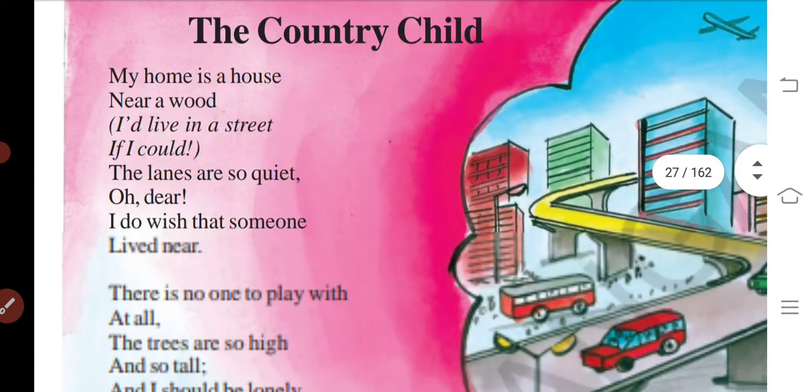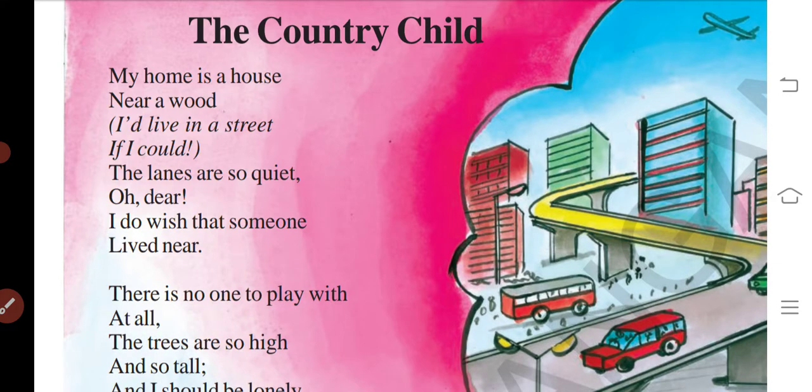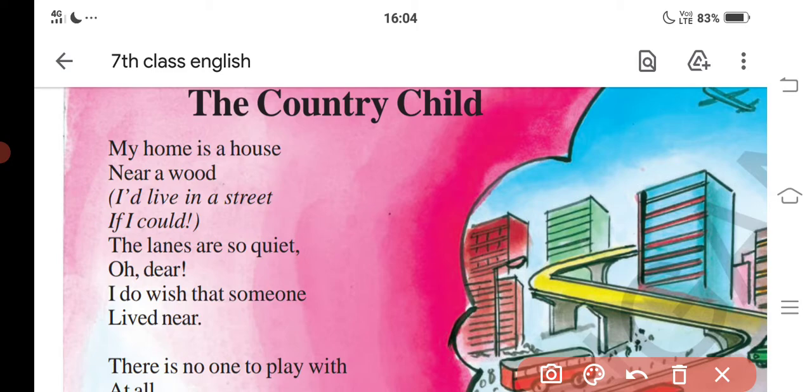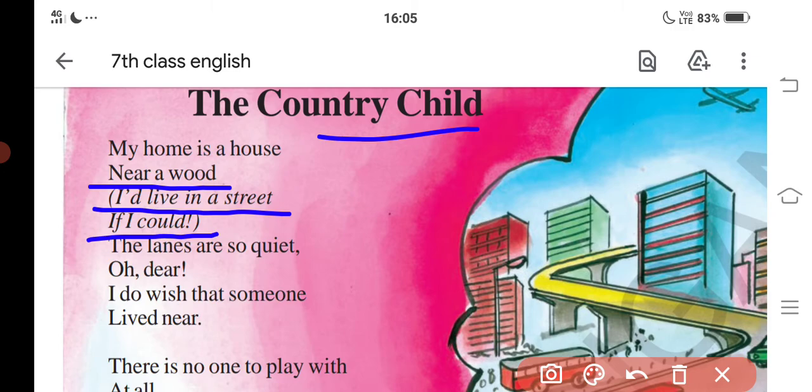So the country child is quite opposite to the town child. My home is a house near a wood. I'd live in a street if I could.